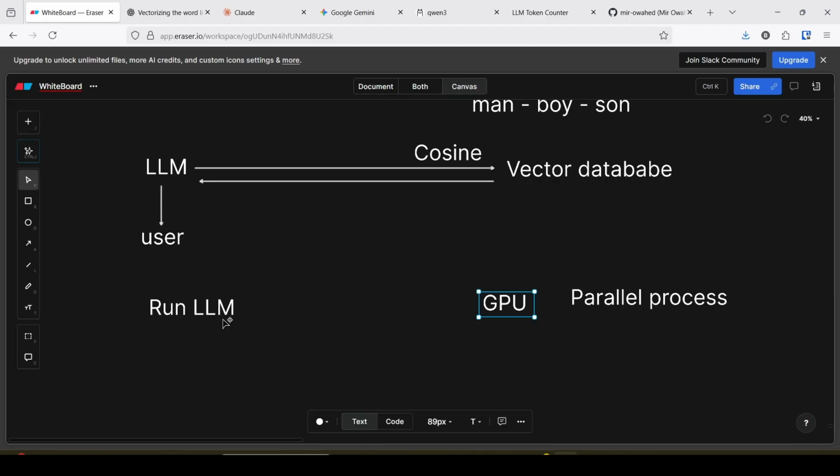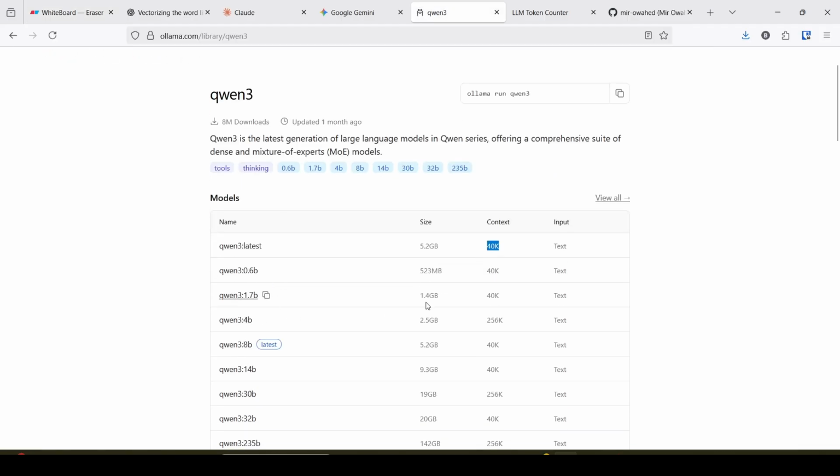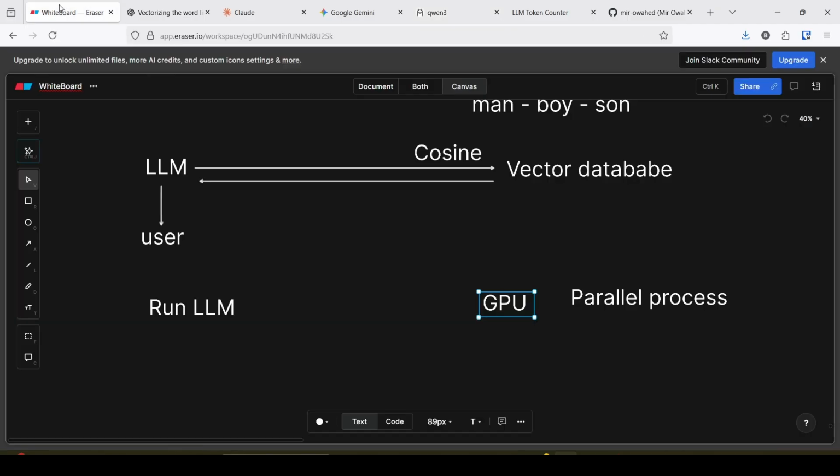You can run an LLM locally, but a smaller version. For example, this is the 1.4 GB size Qwen 3.1. You can run it on your local machine, in your laptop also. I have created a separate video on how to run a large language model in your laptop, so that if you ask that model, it generates the response. You can check out that video. The infrastructure needs GPU-based compute or parallel processing.